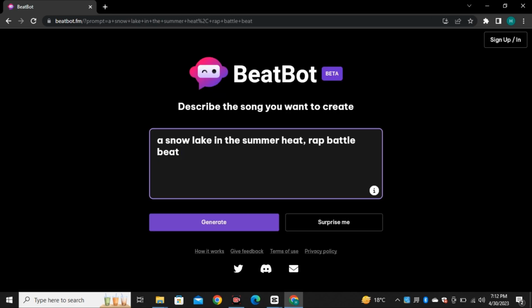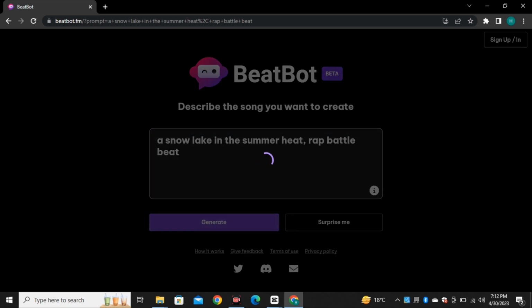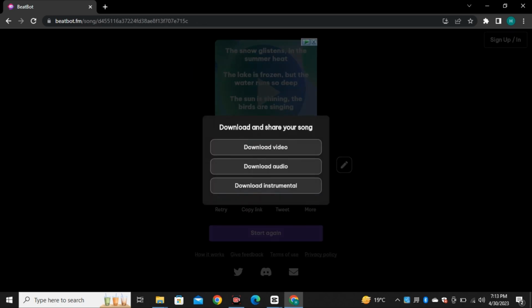And if you just want music without vocals, you can type "no vocals" and it will generate only the music without vocals. Unfortunately, we don't have much control right now, like we can't add our own lyrics, because right now this is in beta testing, but in future they will make some changes and improve it further. And one more thing, you have multiple options to download. You can download only the music without vocals, or you can download the complete video with the music and vocals.